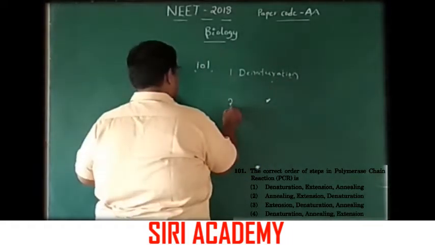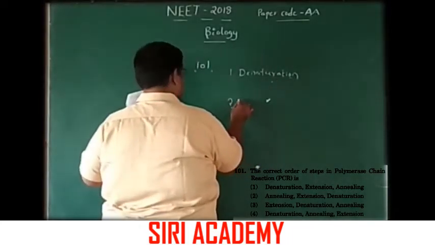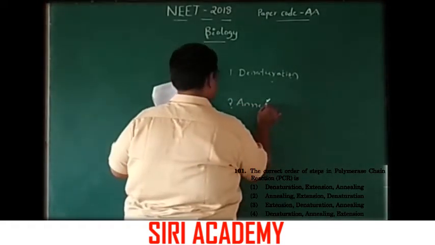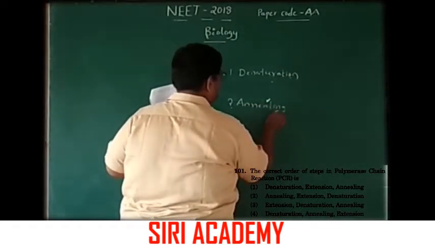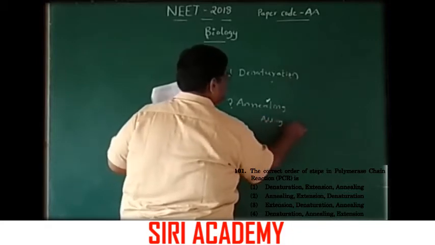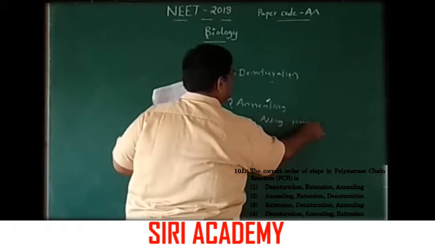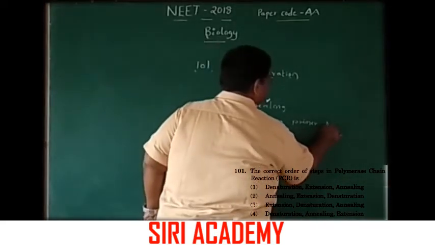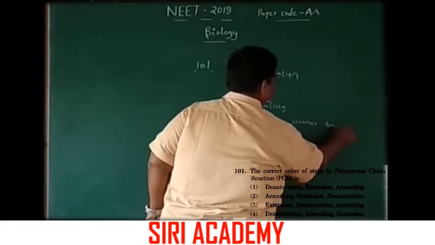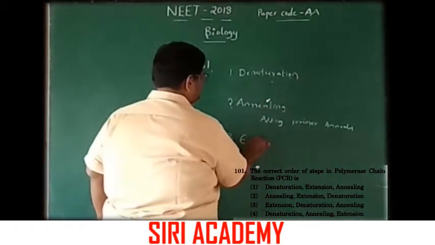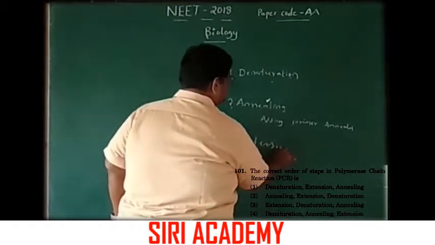The second one is annealing, here adding of primer, primer annealing. The third step is, with the help of an enzyme, extension.